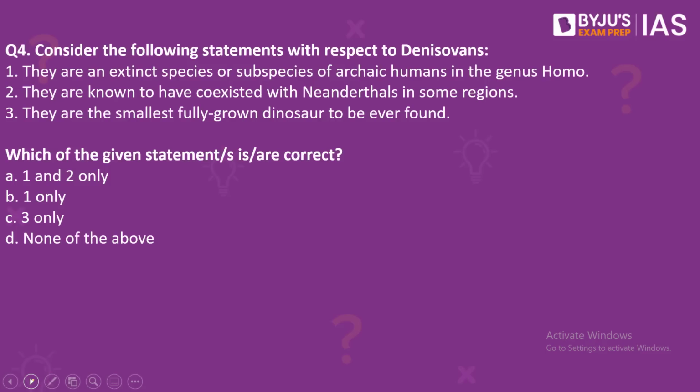Moving on to question number 4. Consider the following statements with respect to Denisovans. Number 1. They are an extinct species or subspecies of archaic humans in the genus Homo. Number 2. They are known to have coexisted with Neanderthals in some regions. Number 3. They are the smallest fully grown dinosaur to be ever found. Which of the given statements is or are correct?